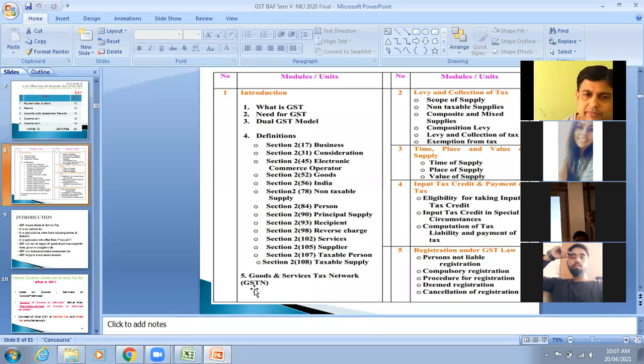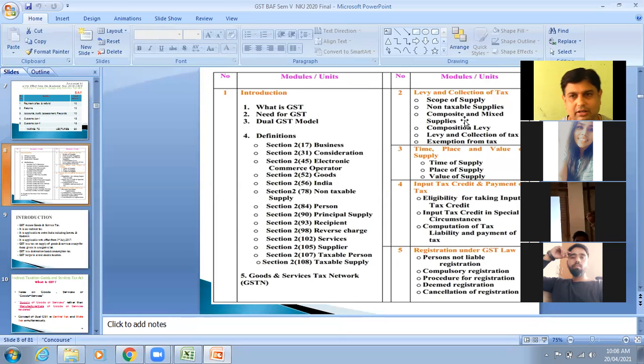Sections 3, 4, 5, 6 talk about GST and how the network works. How the central government and state government will work together to collect the GST and to share their share of GST. And then section 7 started, which talks about supply.